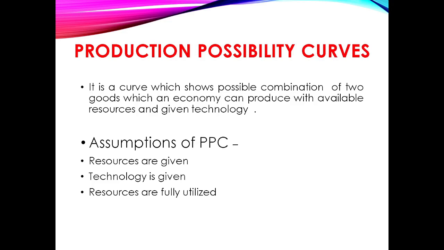We can find out various combinations of two goods, the production possibilities that society can produce with limited resources and given technologies. Now the society has to choose one combination out of the various possibilities. The assumption of the production possibility curve is that resources are given, technologies are given, and resources are fully utilized. How to construct the production possibility curve? It is a curve which shows the possible combinations of the two goods and services which an economy can produce with the available resources and the given technology.